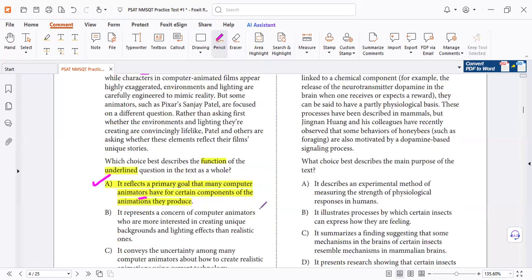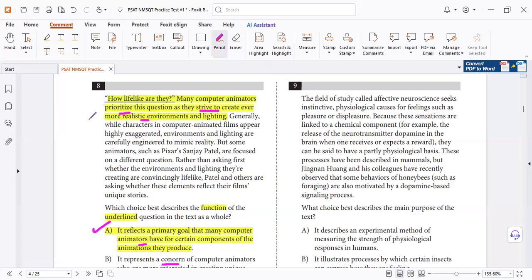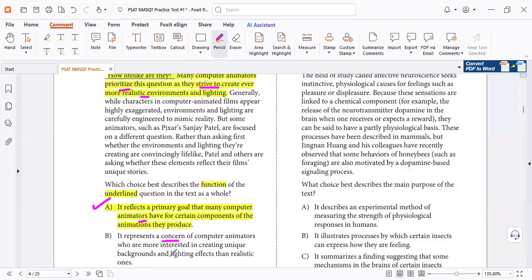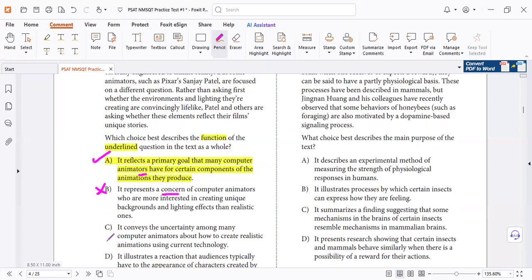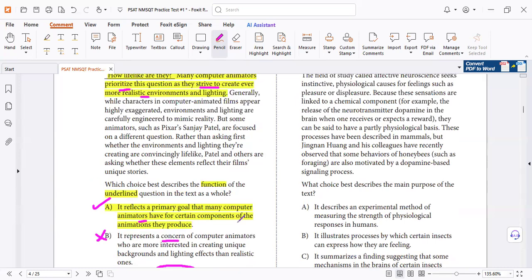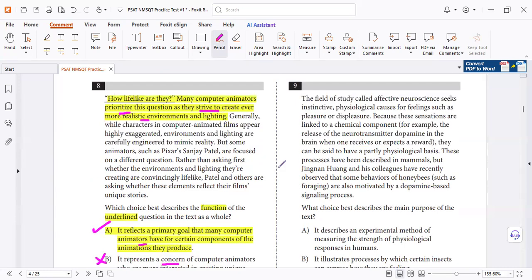So it tells them. He said here concern for computer animators who are interested in creating unique backgrounds and lighting effects. But he didn't mention that they have a concern or worry. No, they are going to focus on that. They strive to, they work hard to do something, not that they are worried about something. So no concern. It's not about uncertainty or that they are not sure about something. No, they work hard to do it.